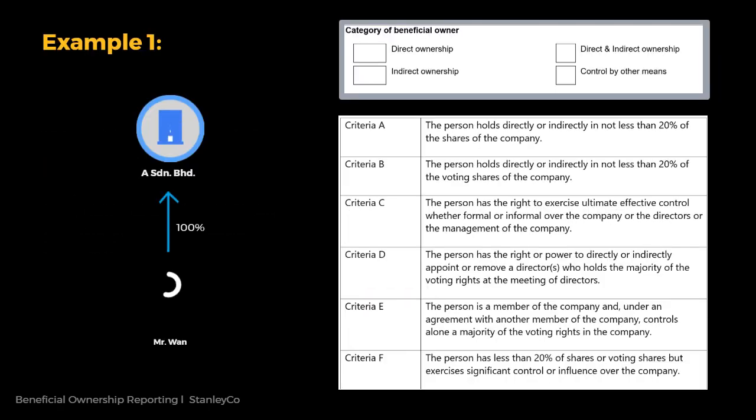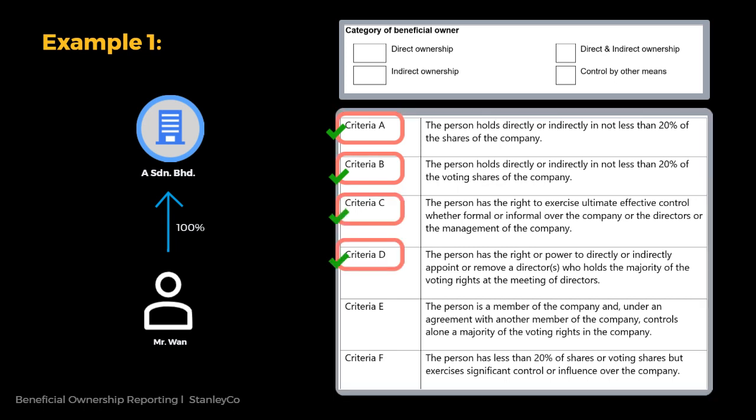Example 1. 1 is the sole shareholder of Company A, and all these shares carry voting rights. As 1 owns 20% or more of the voting shares in the company, 1 is a BO as he has fulfilled criteria A and B. As he owns 100% of the shares, he would also meet criteria C and D, as he has the ultimate control over the company and he can appoint and remove any director in the company, thereby he controls the majority of votes in the board meeting.